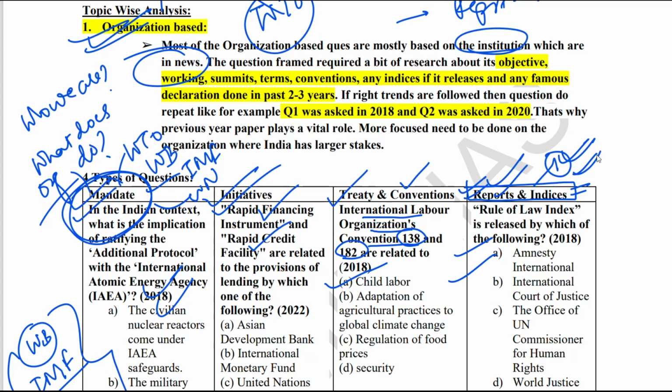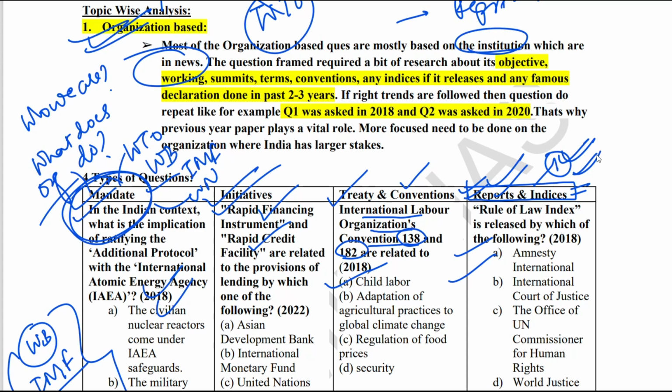So guys, this is the most important section in the IR section. You need to prepare every organization which is in the news. You cannot decide that you will leave out an organization because it is not important. Don't do that. Whatever organizations are in the news, if they appear 2-3 times in the newspaper, it means that organization is important. Go to the website of that organization and check what they do and what their initiatives are. Just prepare that.